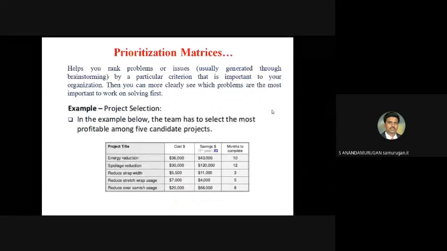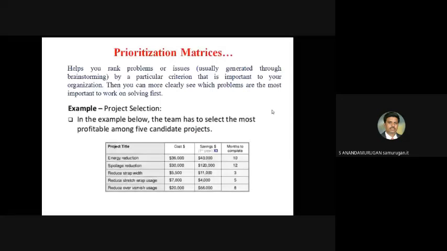The next one is prioritization matrices. They help you rank problems or issues by a particular criterion that is important to your organization. Then you can more clearly see which problems are the most important to work on solving. Here the main thing is to rank the problems or issues. That is the main essence of prioritization matrices.